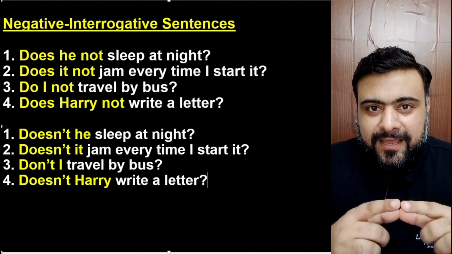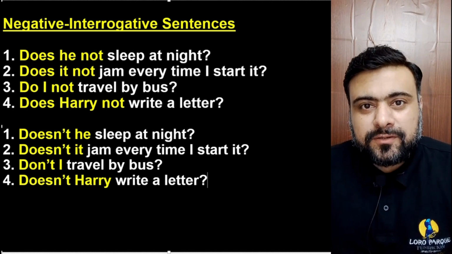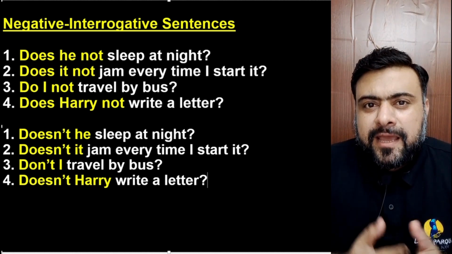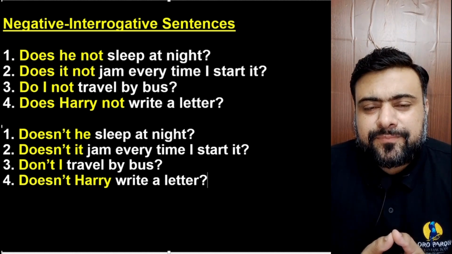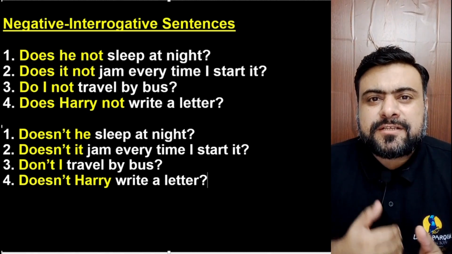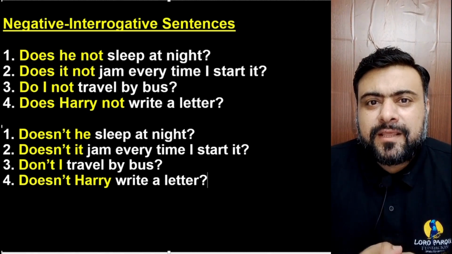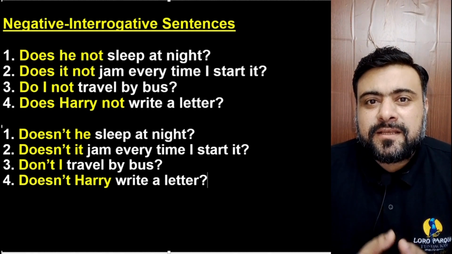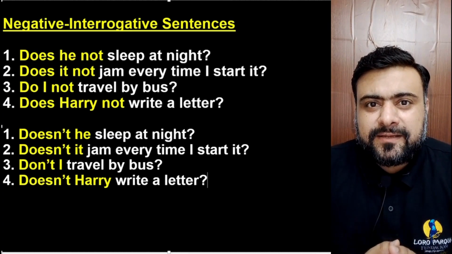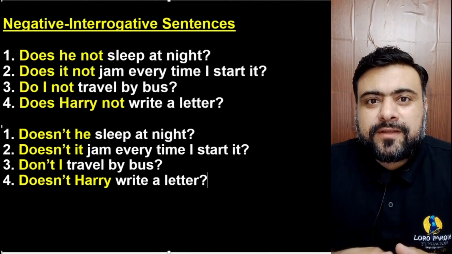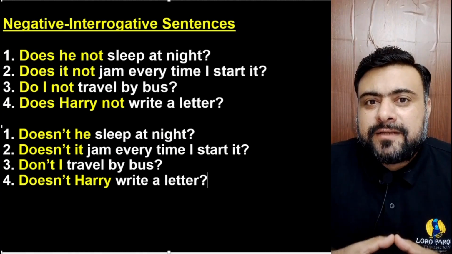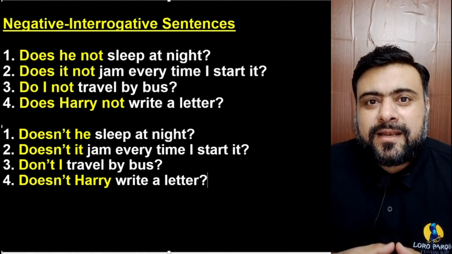It, the subject, has come between does and not. The positive is, Harry writes a letter. The negative is, Harry does not write a letter. The interrogative is, does Harry write a letter? So the negative question will be, does Harry not write a letter?